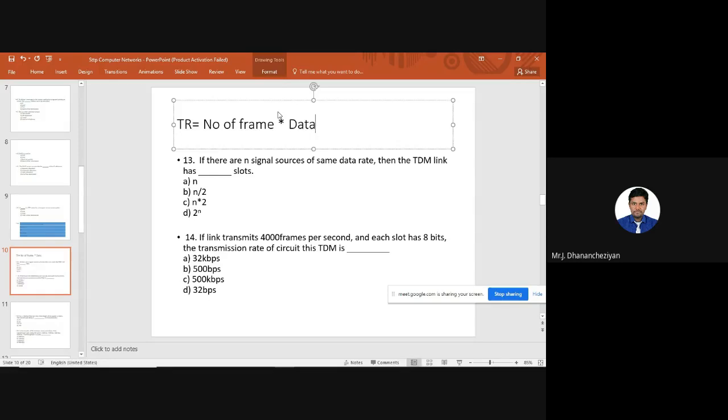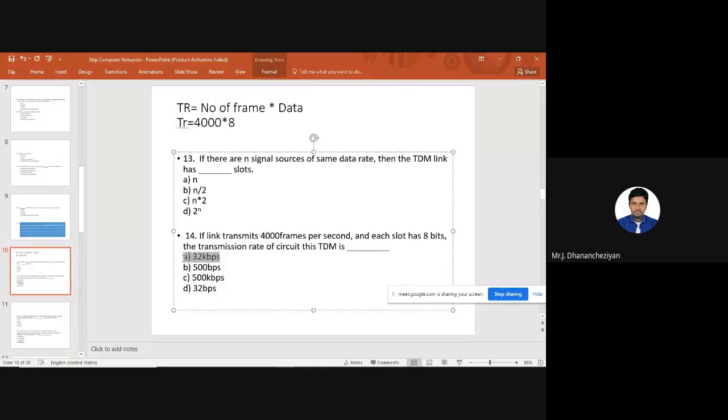Okay, so for this, the transmission rate is nothing but the frame rate, 4000 frames, into the data size, 8 bits. So the answer is 4000 into 8, that is 32,000. Converting it into kbps, it is 32 kbps. So we have 32,000 bits per second as my transmission rate, or otherwise 32 kbps. For this question, the answer is going to be 32 kbps.